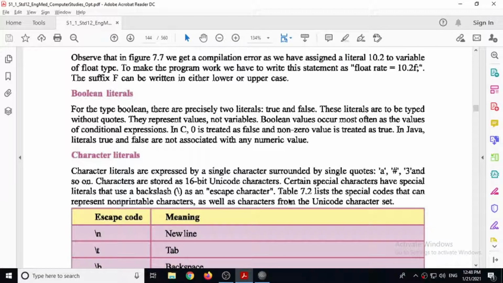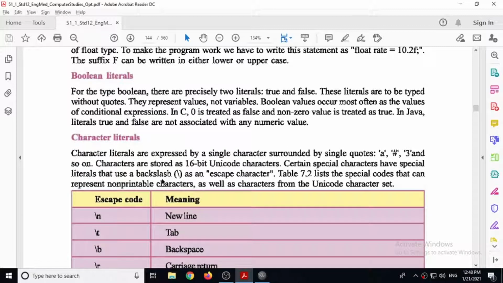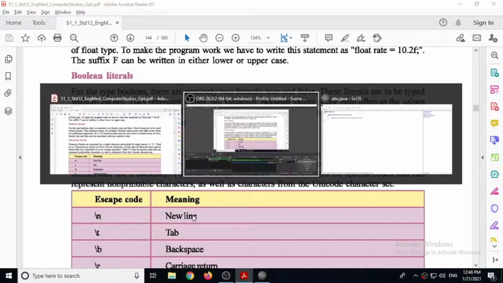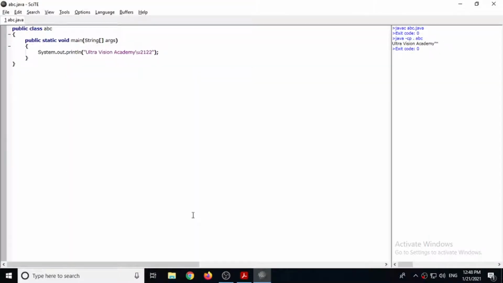Certain special characters have special literals that use backslash. So using backslash and then a single character, it represents a special type of character. For example, \n represents new line. I'll show you. For example, there is a statement written here, Ultra Vision Academy.